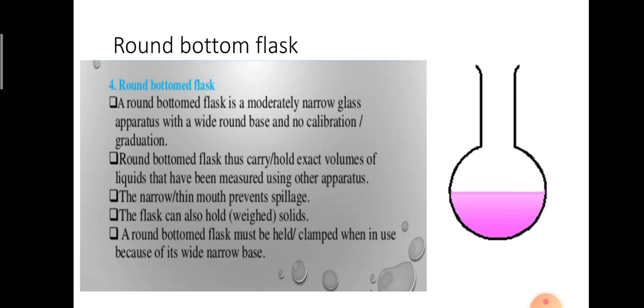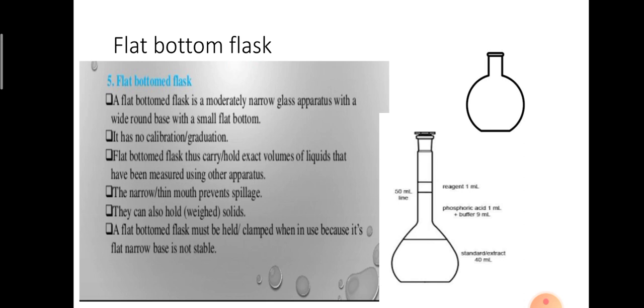Is it clear? Next, move on to the flat bottom flask. First the test tube, then beakers, now the flasks: the conical flask, round bottom flask, and now the flat bottom flask. Look at the pictures and observe. It is a narrow glass apparatus with a wide round base with a small flat bottom.